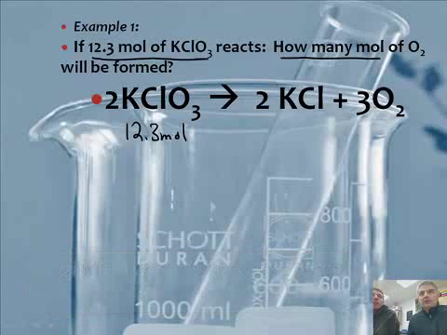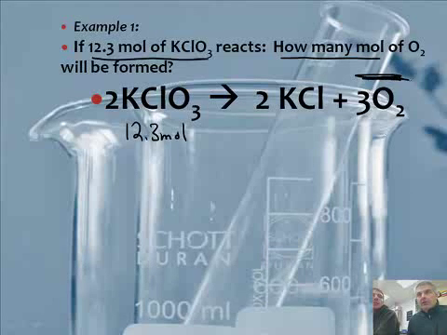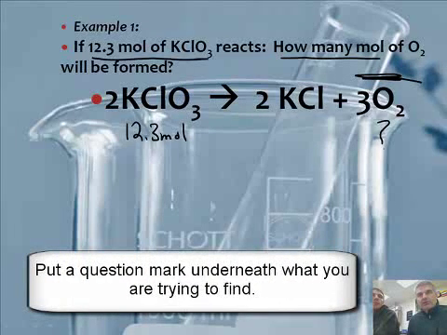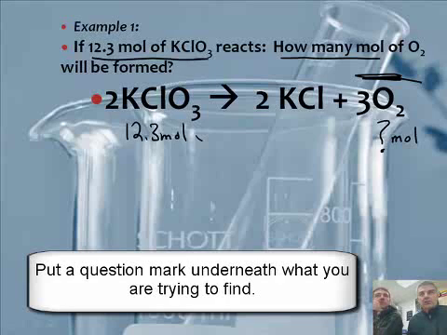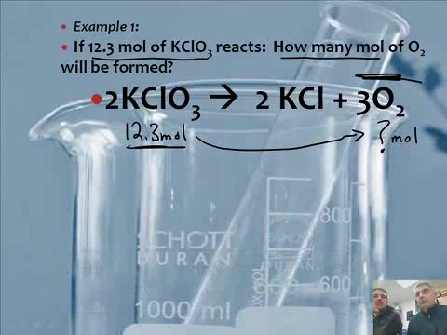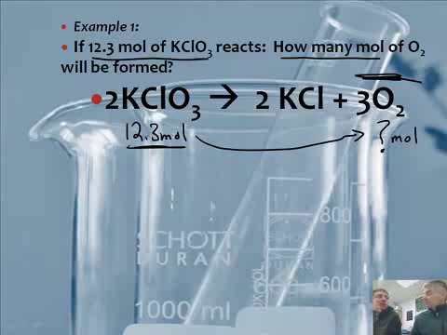And then it says how many moles of O2 will be formed. So O2 is right here, so I'm going to put a question mark. See how I'm following my rules, I just put a question mark under there and I'm going to write what unit I want in it. I want moles. So I want to convert moles of this to moles of that. Basically, if I've got 12.3 moles of potassium chlorate, how many moles of oxygen will I produce? How many bikes will I make, if you will, in our analogy?